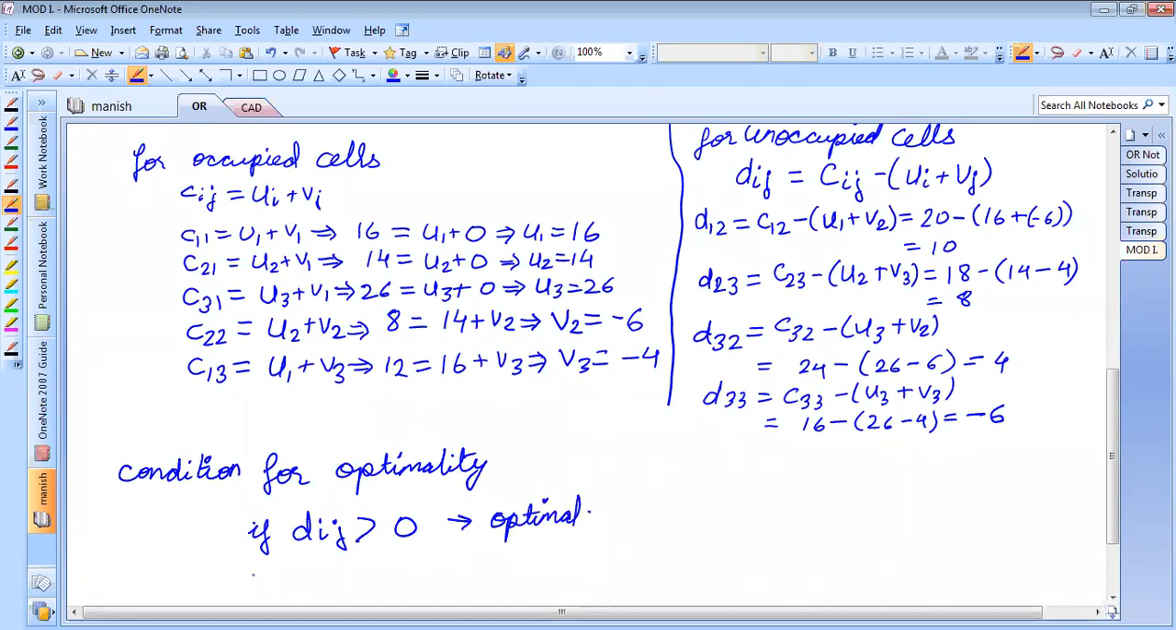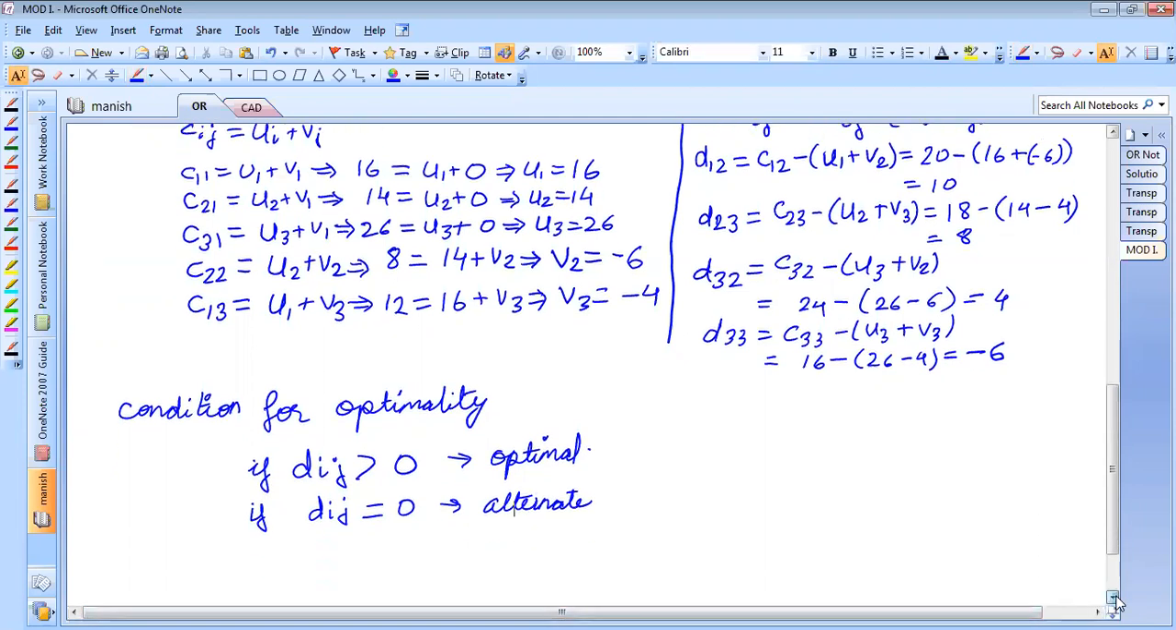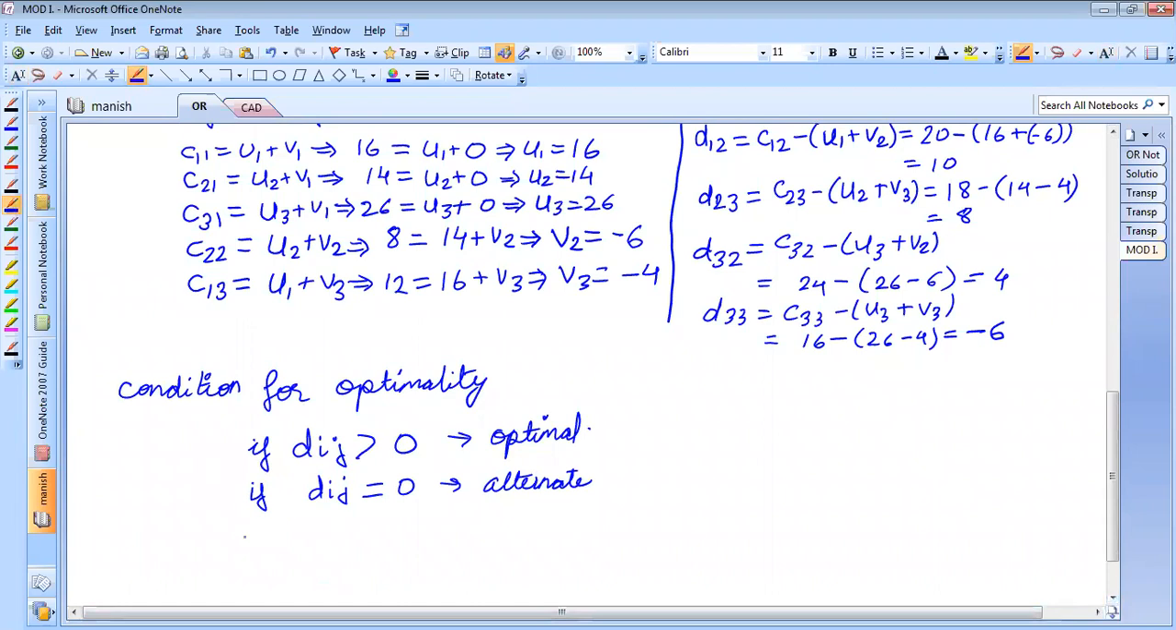Correct? Yes, sir. If Dij is equal to 0, there exists an alternate solution. Correct. And the last one is, if Dij is less than 0, a new solution is to be found. Correct.